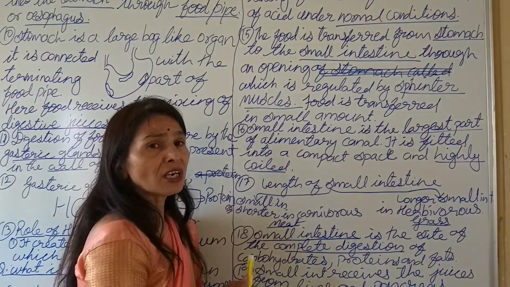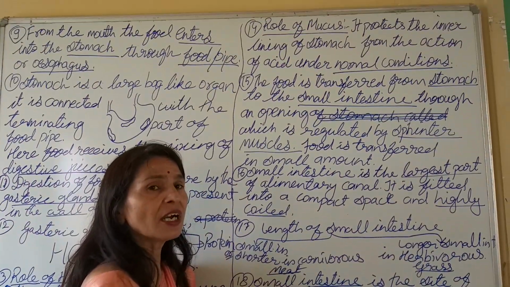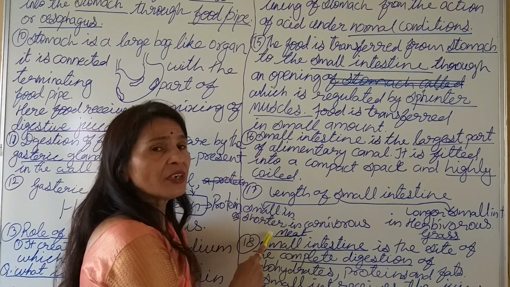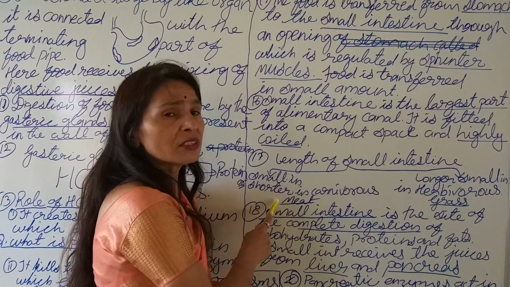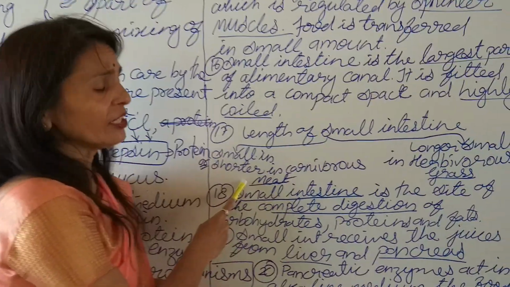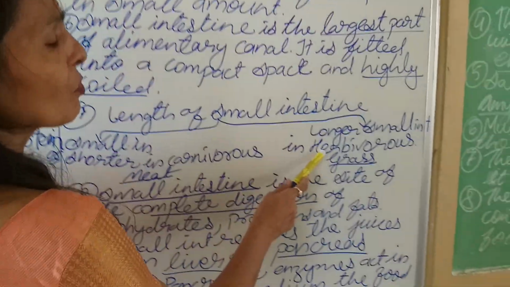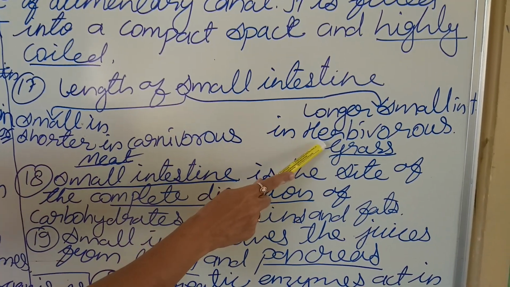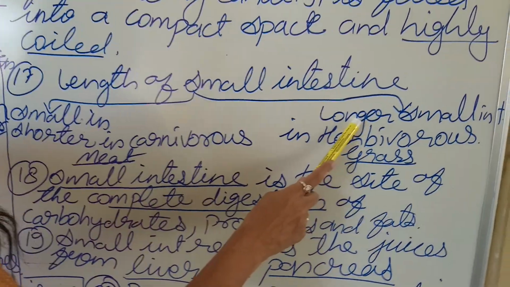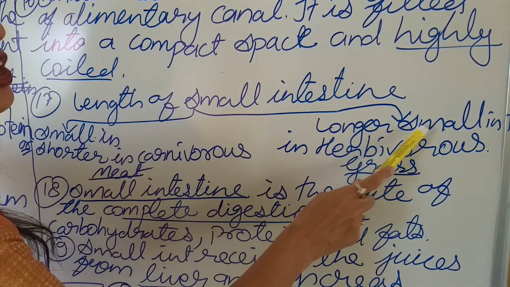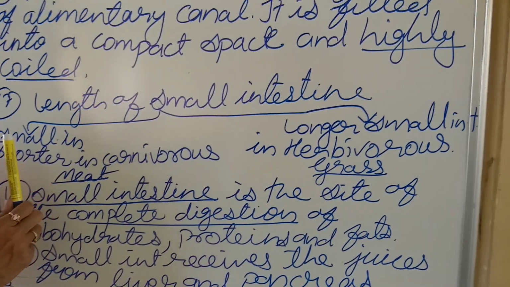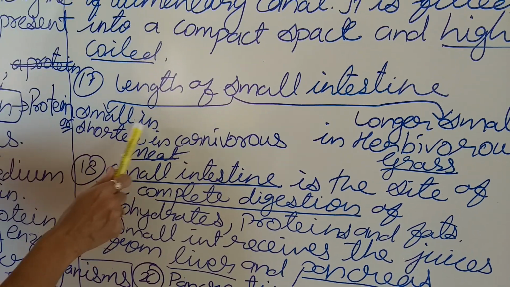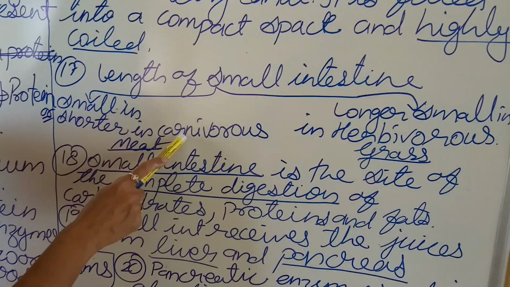from animal to animal. The carnivores have a smaller small intestine, whereas the herbivores have the longer small intestine, because meat, which is the food of the carnivores, is easy to digest.